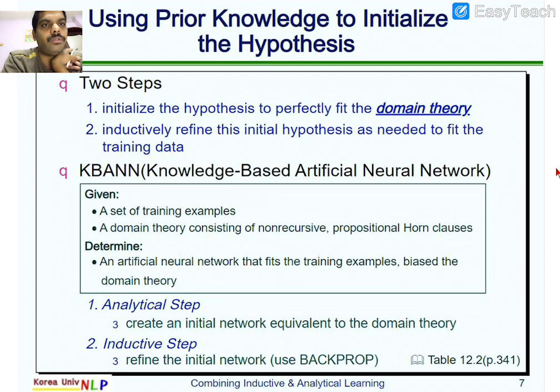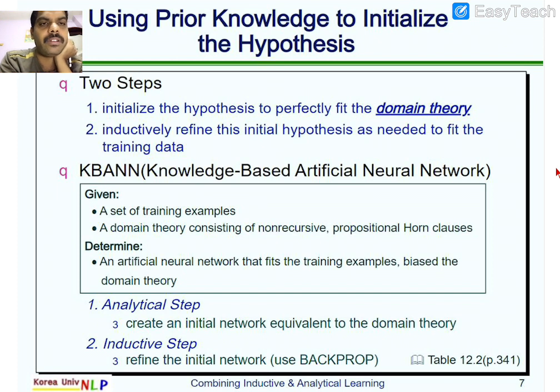Here we have two steps: initialize the hypothesis to perfectly fit the domain theory, whatever domain theory we define, so that it fits through the initialization. Then inductively refine the initial hypothesis as needed to fit the training examples. If any training examples do not define the hypothesis space properly, then we need to refine it. We need to create a new rule, which should be added to the existing one, so that we are able to consider the completeness of the domain theory. And the technique here is knowledge based artificial neural networks.